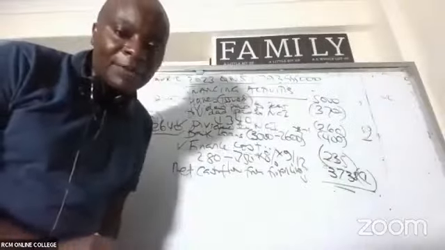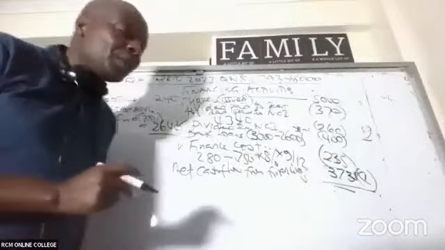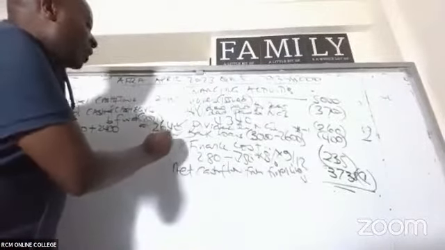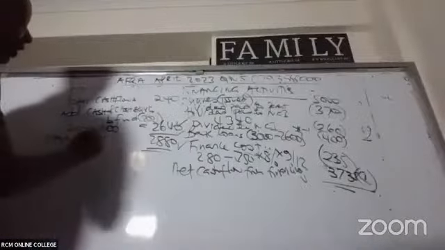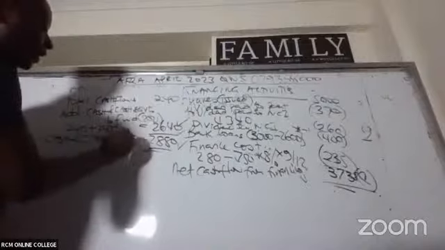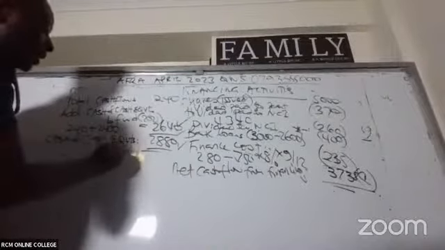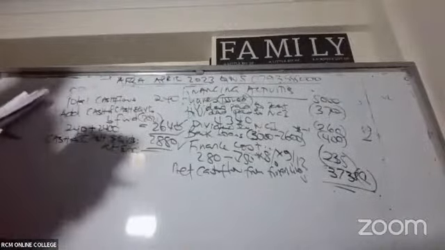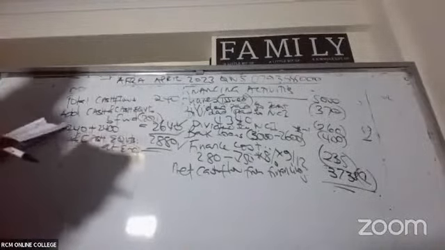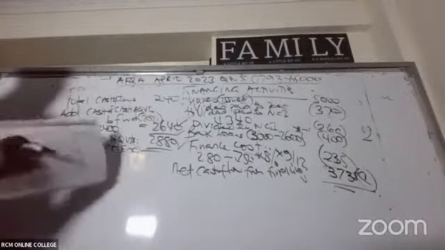2880. I'm being given a figure of 2880 by Victor HP. So then these should be able to tally with cash and cash equivalents at the end. Let's try to see whether they are summing up.